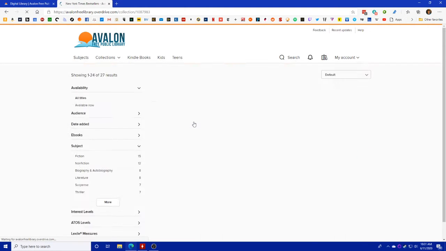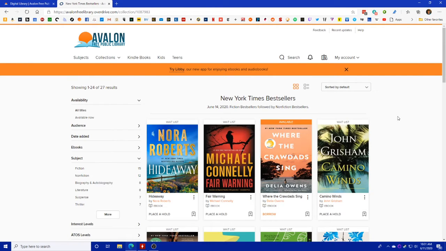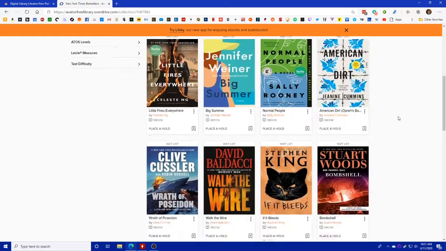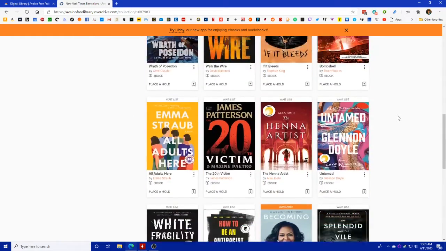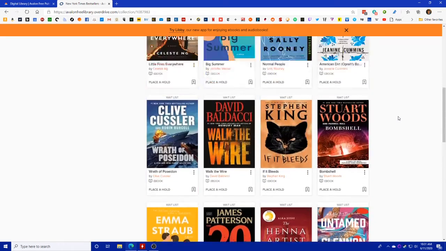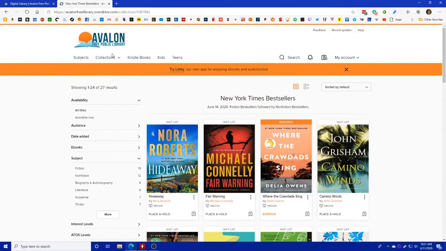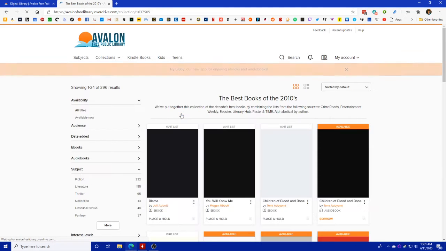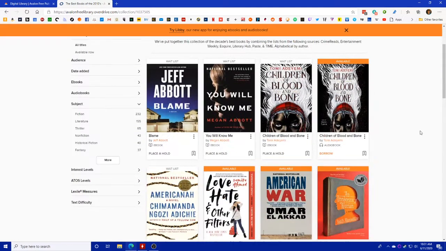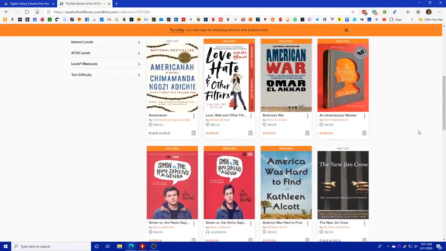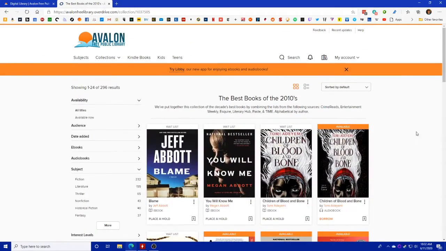Like there's the New York Times bestsellers, sorted in the order they appear on the chart. This one will be fiction first and then nonfiction second. You'll tend to notice, obviously the bestsellers, a lot of these are not going to be available right now. But you can still get yourself on the wait list and get them when you're ready. We also have a couple other things like the best books from the last decade, compiled from a bunch of different publications. Just a bunch of different things to give you an idea of what you might want to read. That is it for the Overdrive part of this.